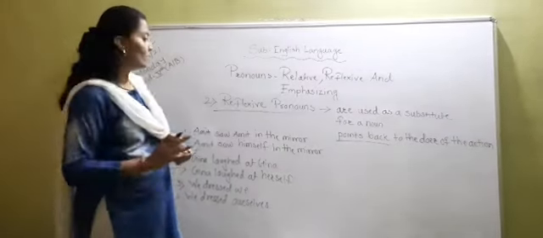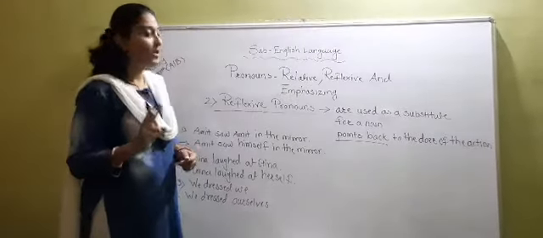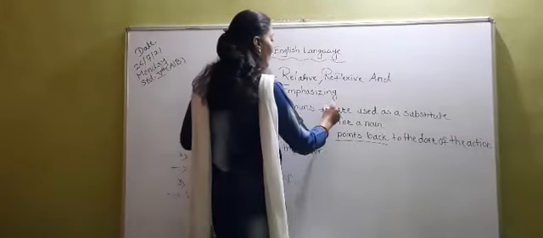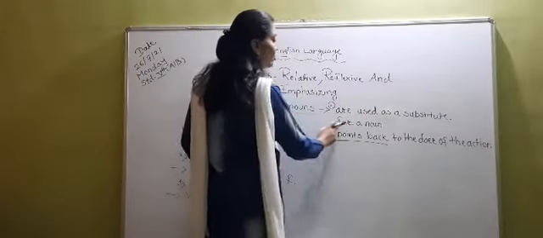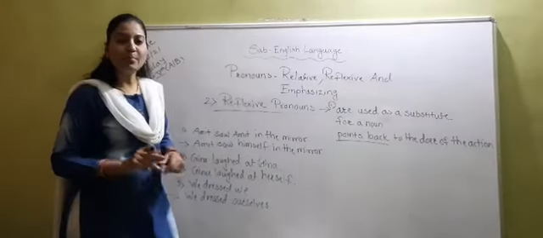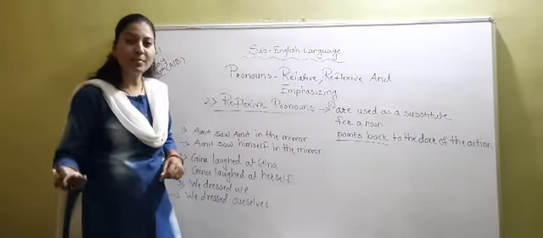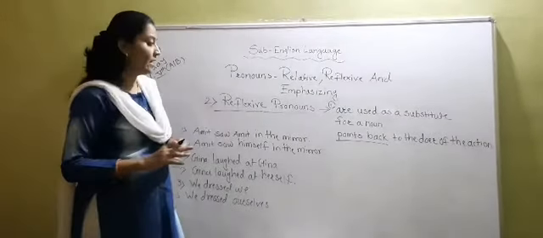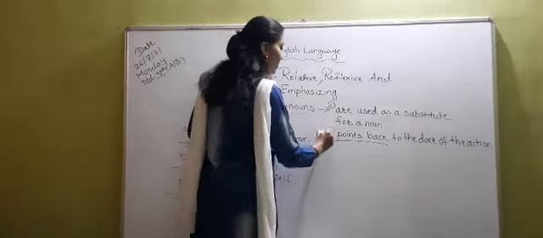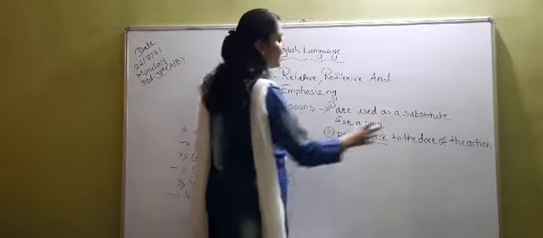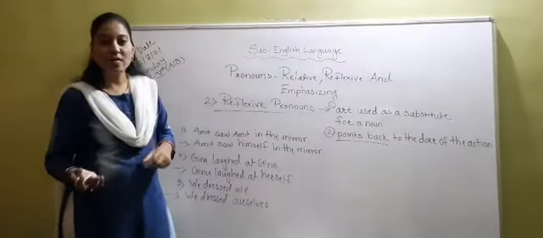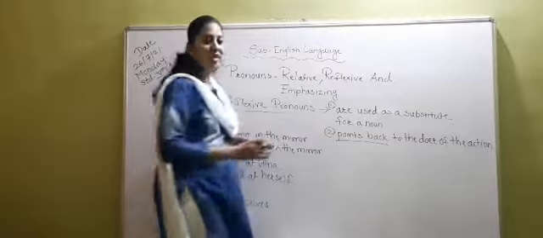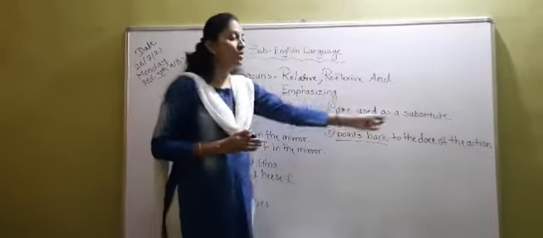Now students, you have to keep in mind two important things when you are using the reflexive pronouns. First is that reflexive pronouns are used as a substitute for a noun. Substitute मतलब पर्याय. Noun के लिए दूसरा एक पर्याय करके हम reflexive pronoun use करते हैं. And second thing that reflexive pronouns point back to the doer of the action. मतलब जो एक्शन करने वाला है उसी को वो रिफ्लेक्ट करता है. It points back. रिफ्लेक्ट करना मतलब पॉइंट बैक टू द डूअर ऑफ द एक्शन.